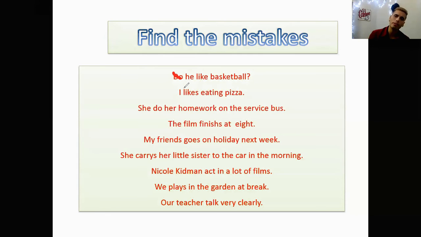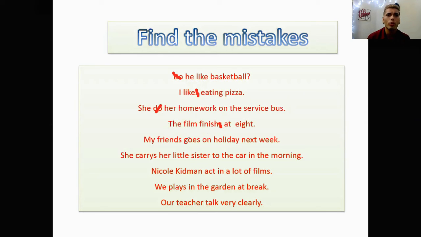First, let's cross all the mistakes and then we can together write the correct answers. What do you think about it? Alright, so number 1, you didn't say do he like baseball, you say does because he is third person singular. I like, you didn't say likes because I is not third person singular. Number 3, she do her homework, it would be she does her homework because it's third person singular. The film finishes is not finished, it's finishes according to the spelling rule we just talked about before.